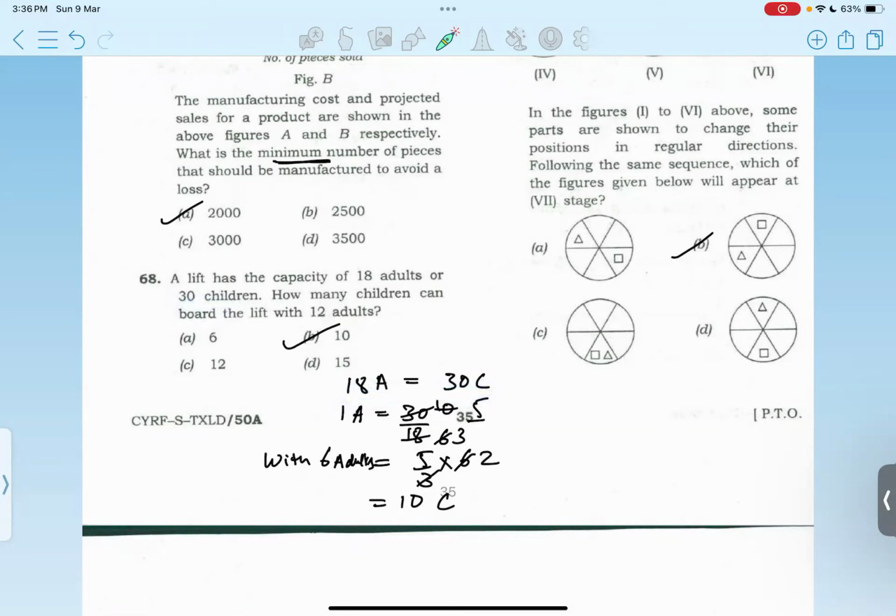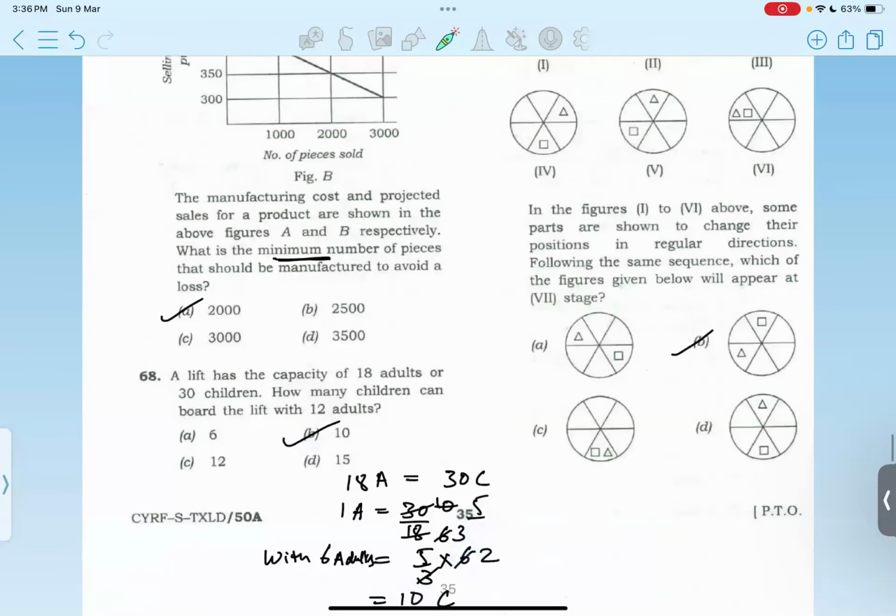So unitary method, 1 adult will equal to 5 by 3 children. We have to calculate for 6 adults because 12 adults are already traveling and total capacity in terms of adults that can be carried is 18. So gap of 6 is there. So 6 adults will equal to 5 by 3 multiplied by 6 and we'll get 10 children. So 10 children can travel. Option B.